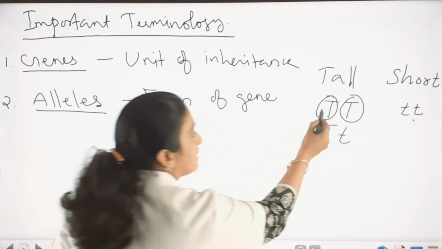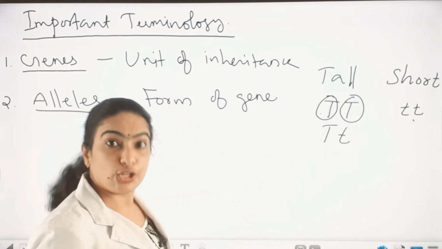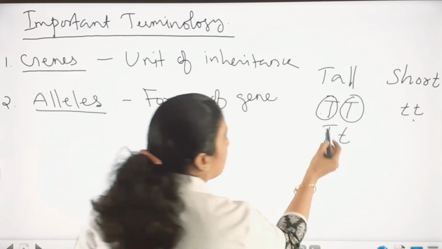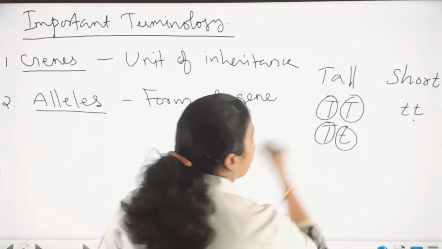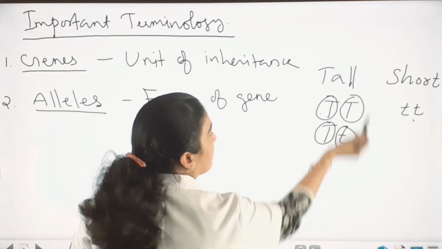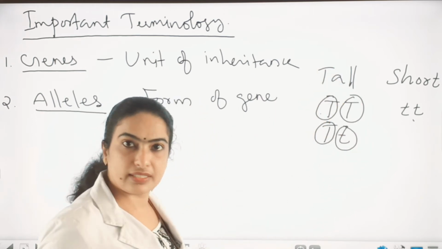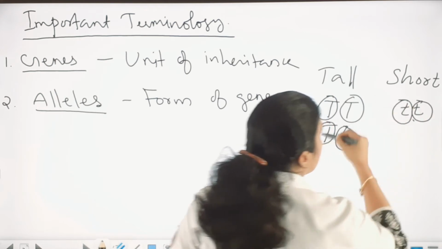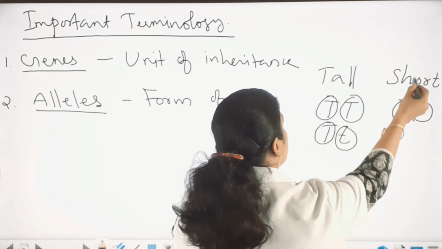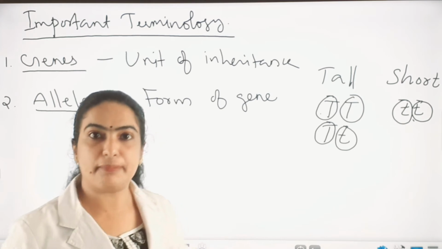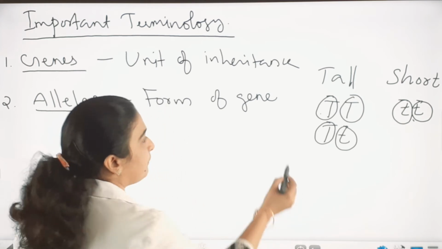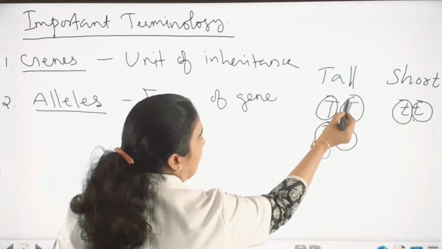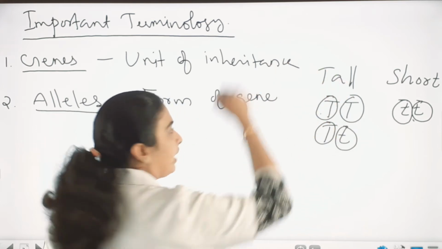So how many alleles together form a pair of genes? Two alleles. Is it clear? Here this is one allele, this is another allele, that make a pair of genes that determine a character. Here also small t is one allele, another allele, that make a pair of genes that determine a character. So we can say two alleles make a pair of genes that determine a character.